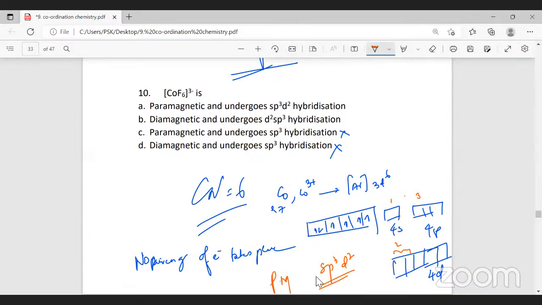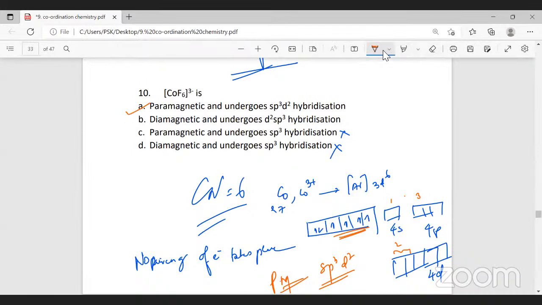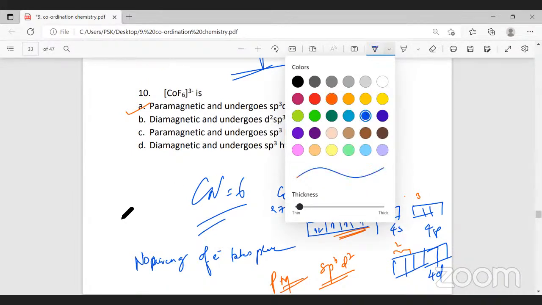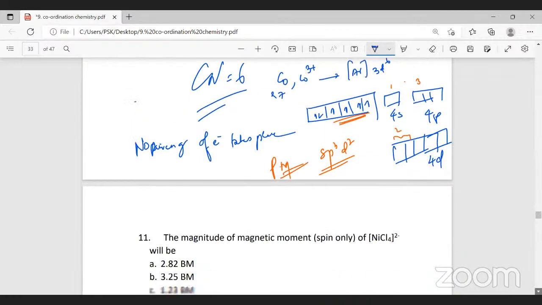Why is it paramagnetic? You can see clearly that there are unpaired electrons, 4 unpaired electrons. Therefore, it will be paramagnetic. Hence, the answer for this question is option A. Did you follow, Ajay? And Lakshmi? Yes, sir. Followed, sir.